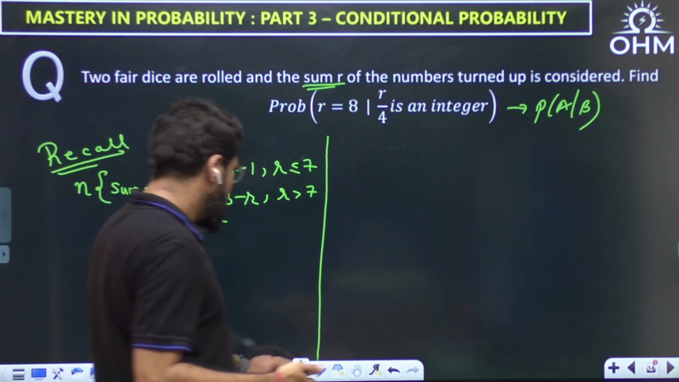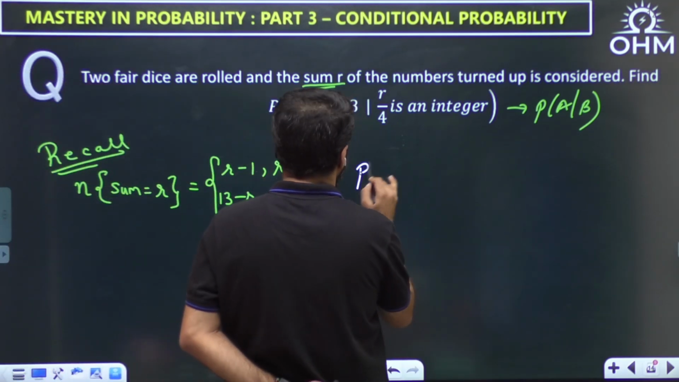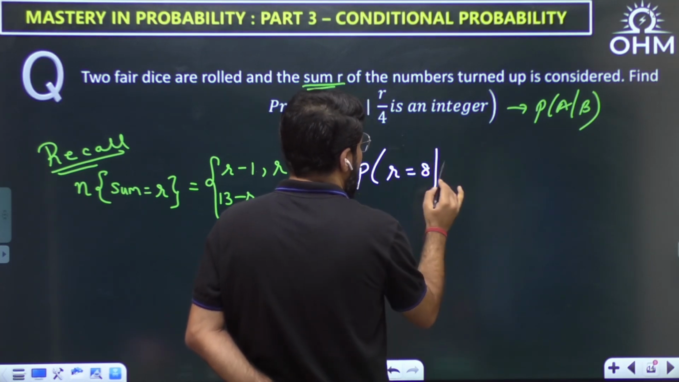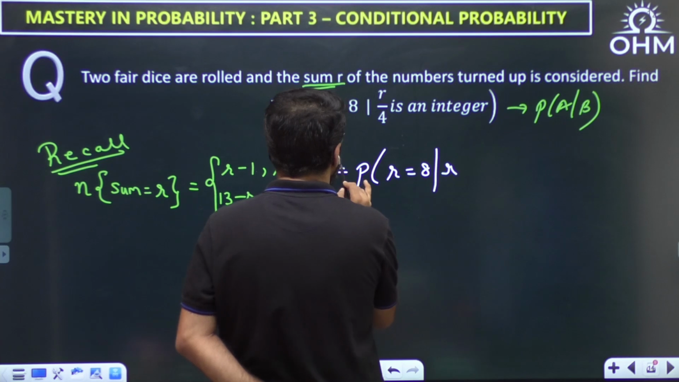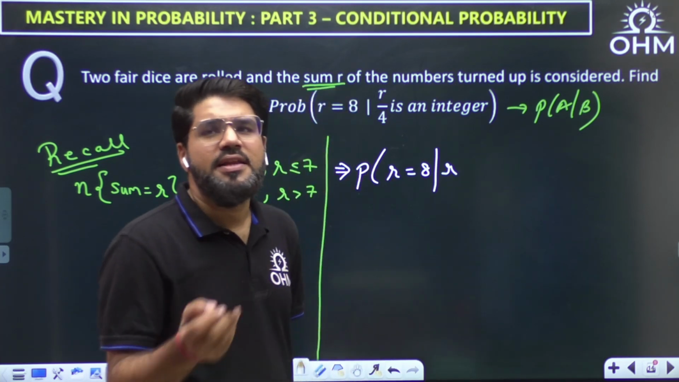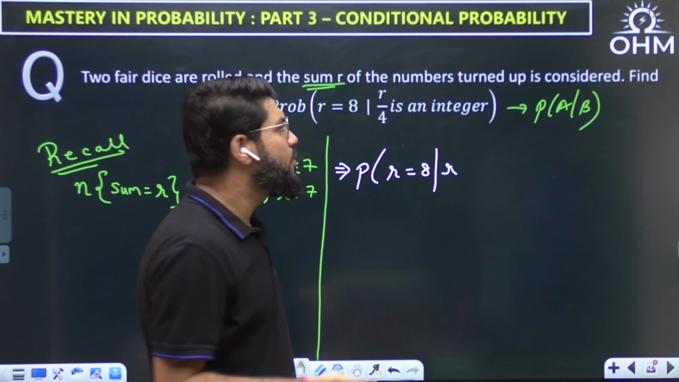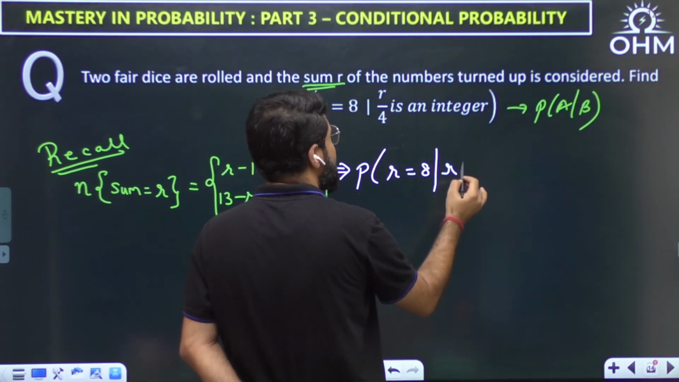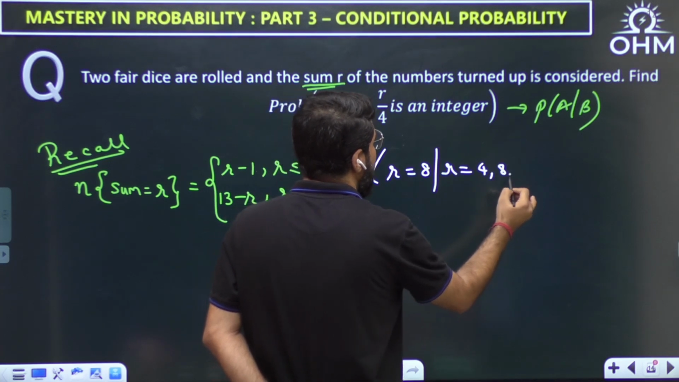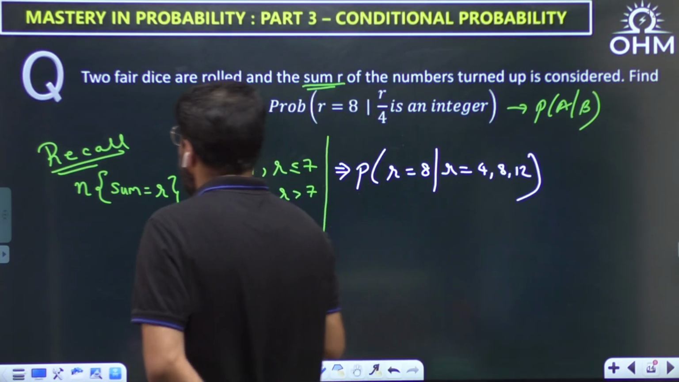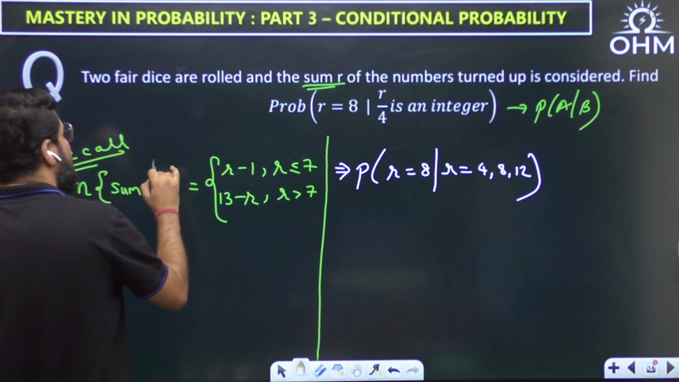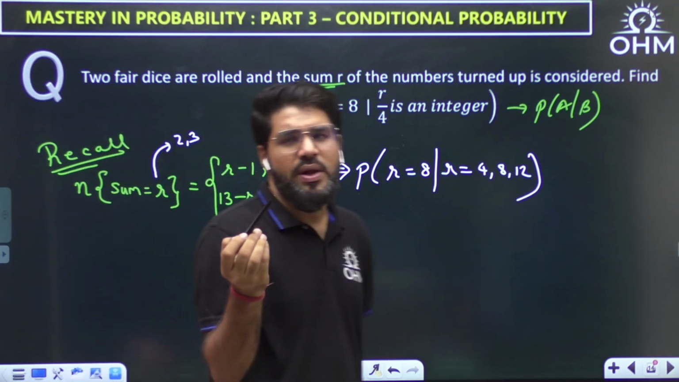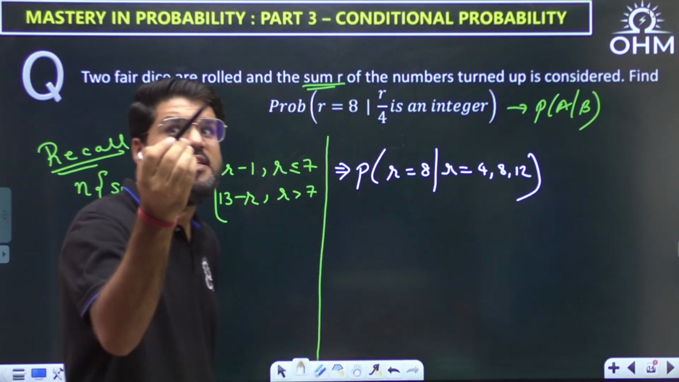So we have probability R equal to 8 given R by 4 is an integer. R by 4 is an integer if R is equal to what? R by 4 is an integer means R is divisible by 4. Then only the result is integer. So R can be 4 or 8 or 12. If the sum is R, what are the possible values of this R? We know that the sum can take any value. Minimum value of sum of two dice is 1 plus 1. Maximum is 6 plus 6, 12.